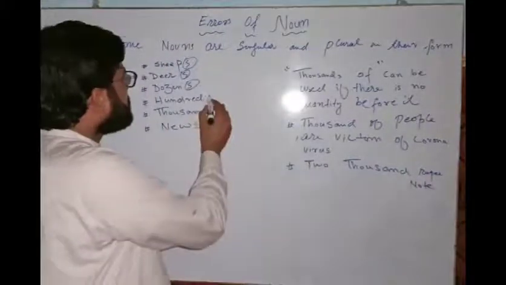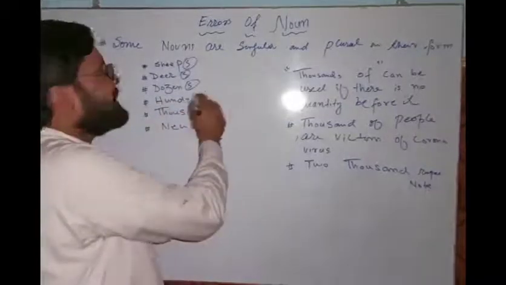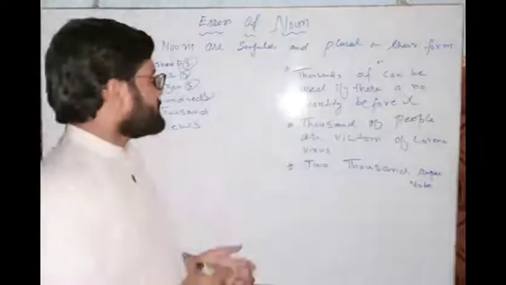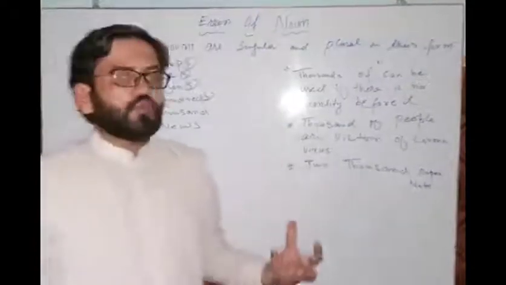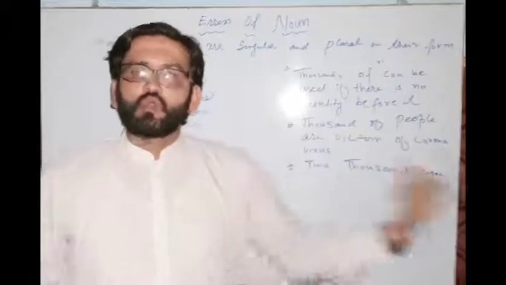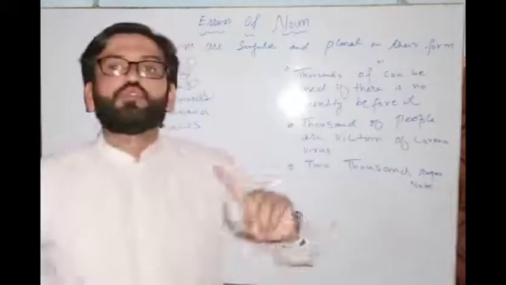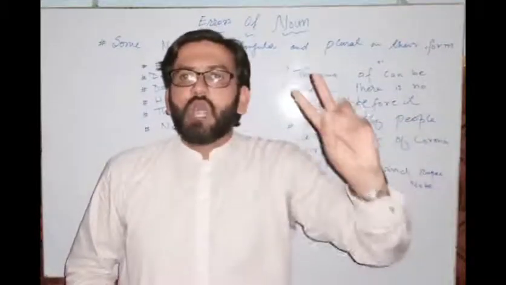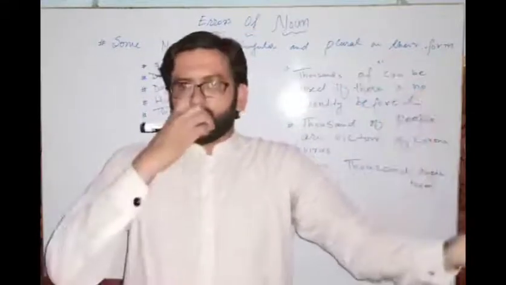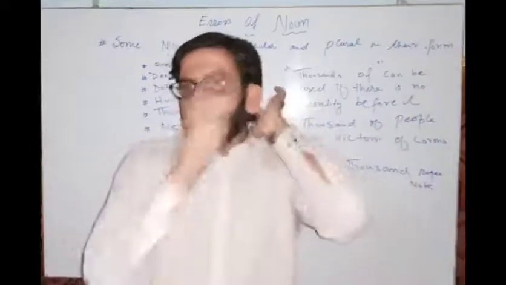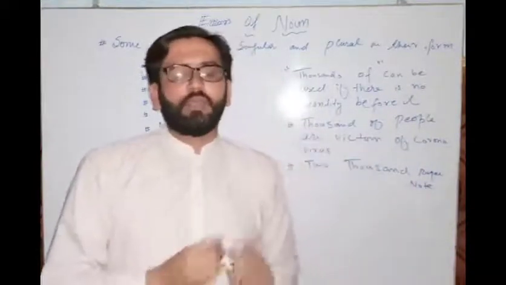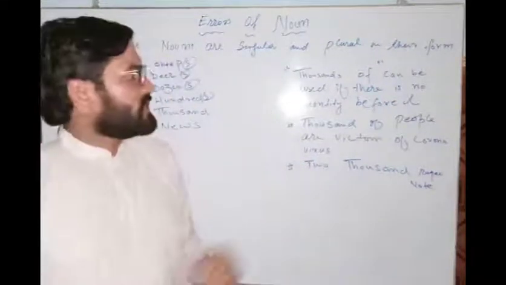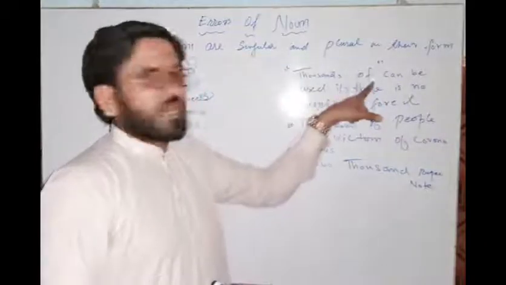Hundred. Right? I cannot put s here. Right? There are some exceptions to this, right? If we say a 2,000 rupee note, I cannot say 2,000s rupee note. I would say 2,000 rupee note. Yes, I can put s on this specific noun where, let me take an example, thousands of.